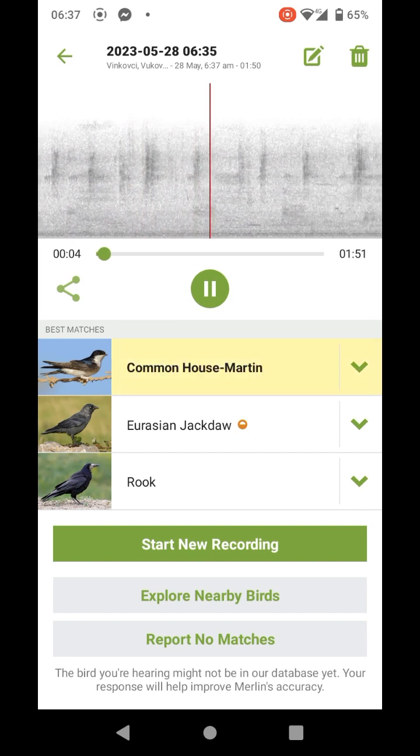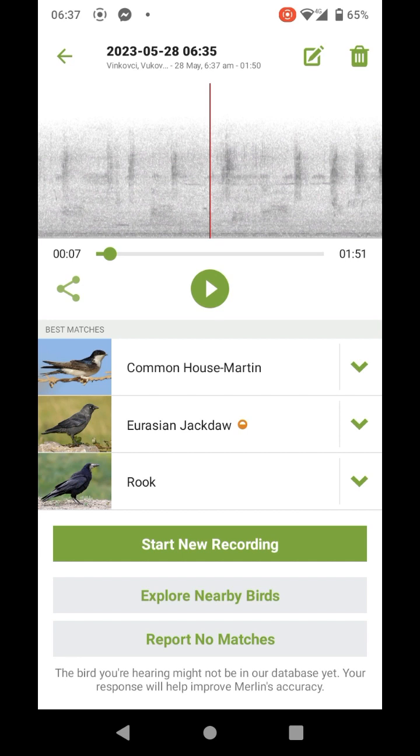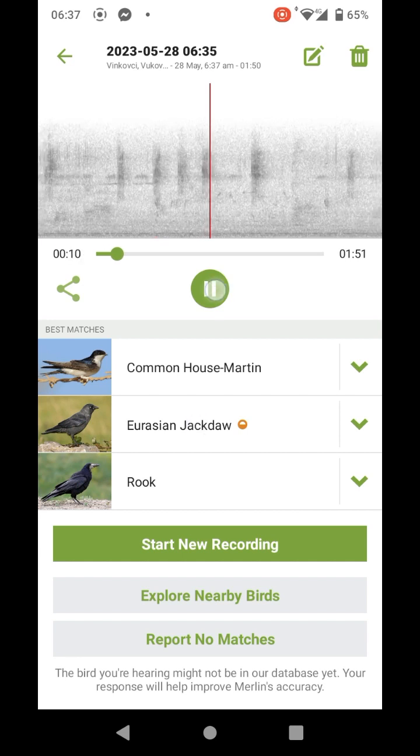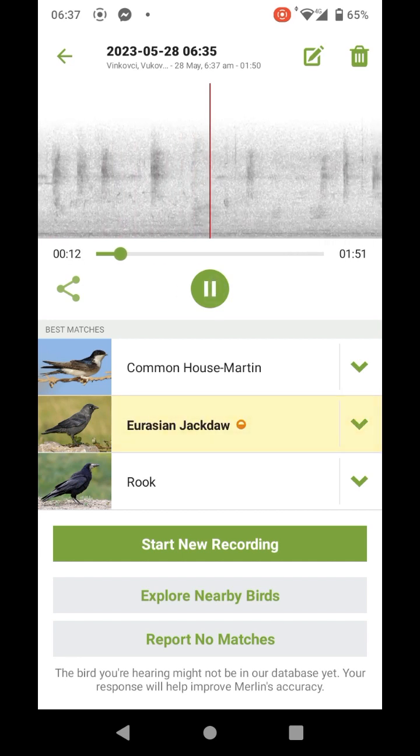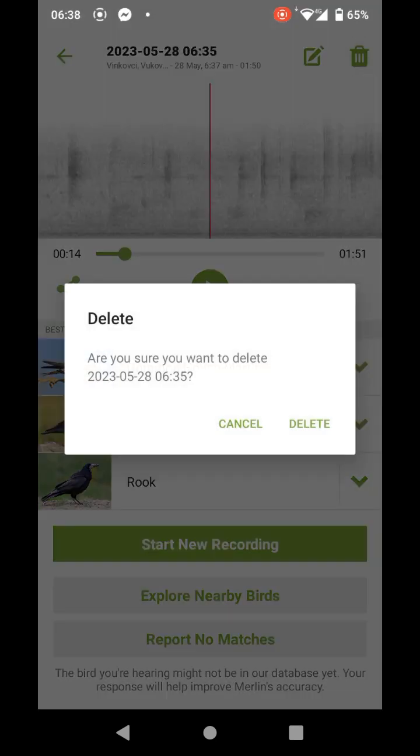You can also select a bird and play what you have recorded. Should you wish, you can delete your recording.